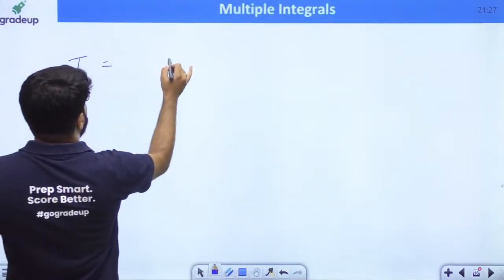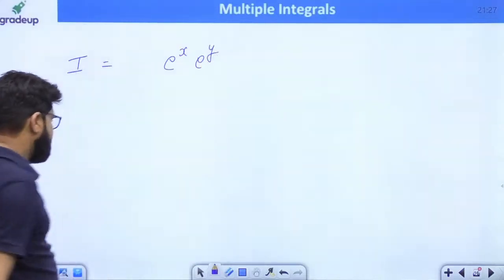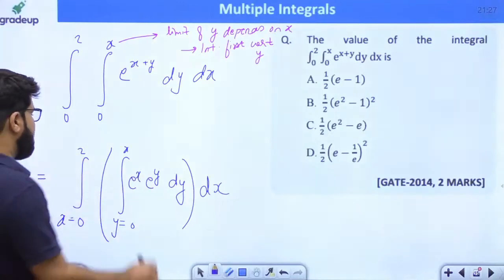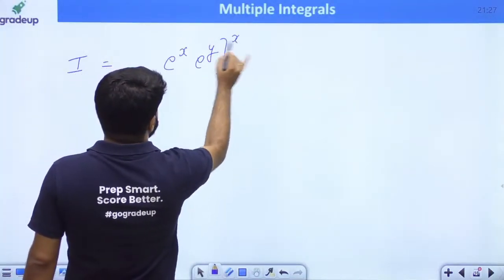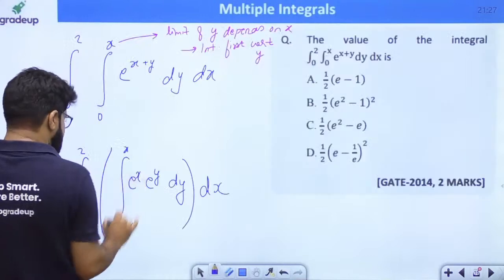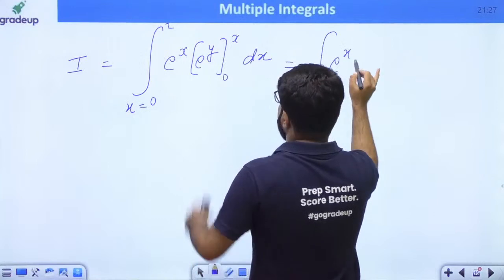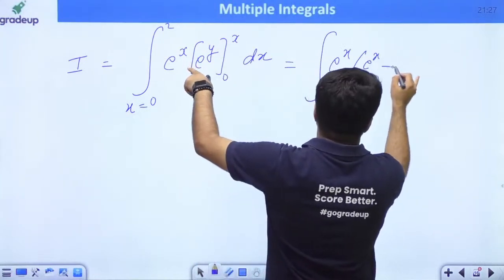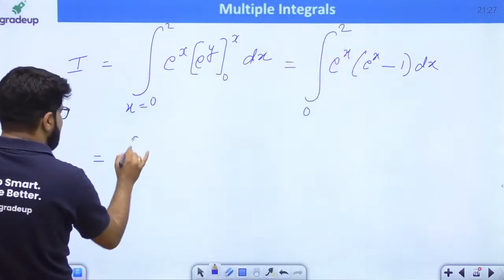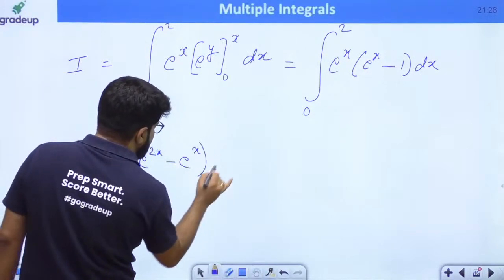So let us now integrate with respect to y. The integral will become e power x, which is constant, times the integral of e power y, which is e power y. I am integrating with y, and the limit of y is 0 to x, and then I will integrate with x, and the limit of x is 0 to 2. This is equal to the integral of e power x into e power x minus e power 0, that will be 1, with limit of x 0 to 2. So this is left as e power x into e power x is e power 2x, minus e power x, dx.